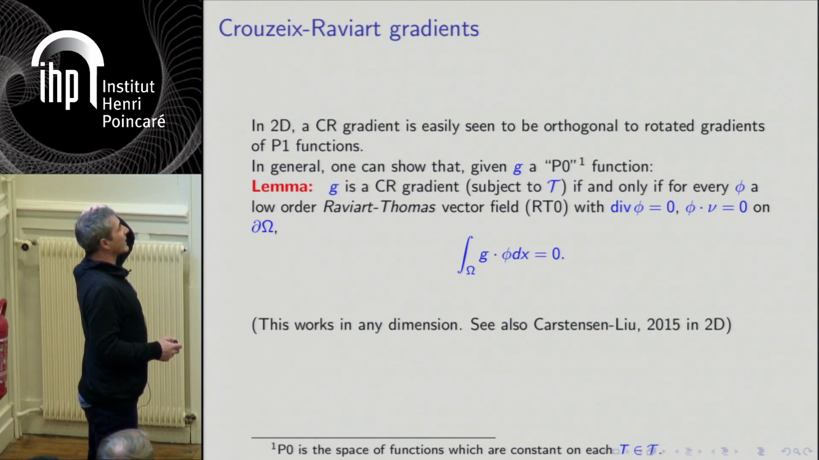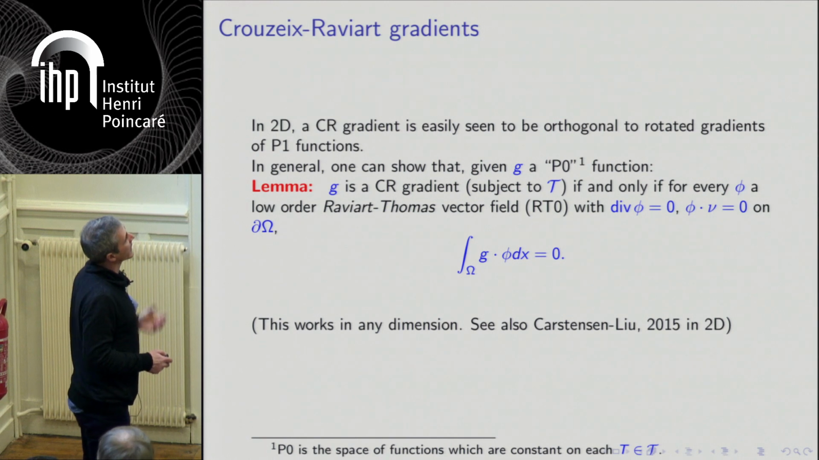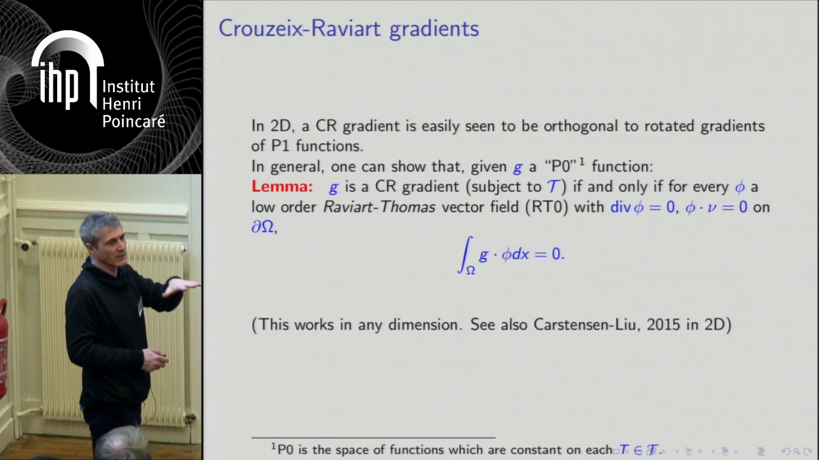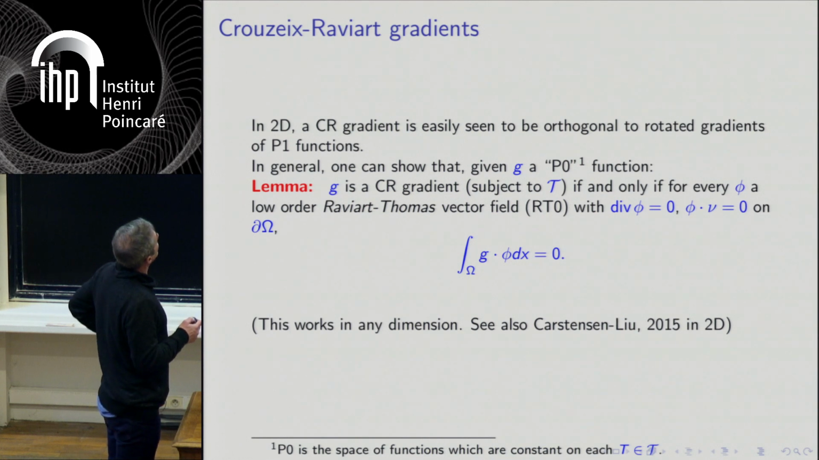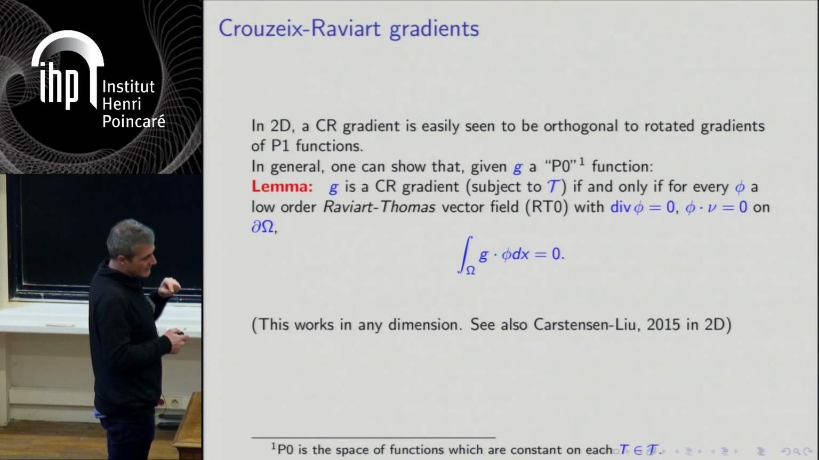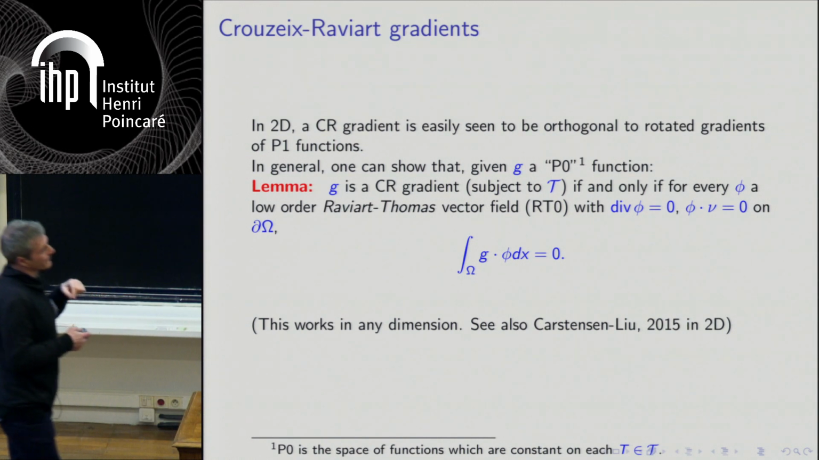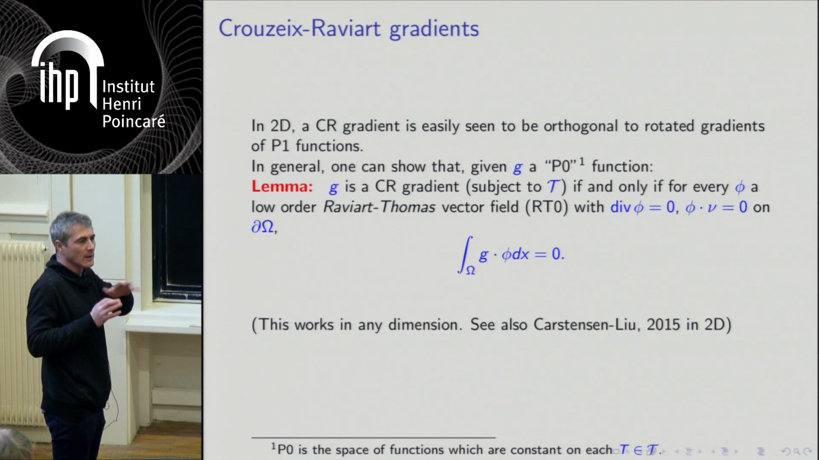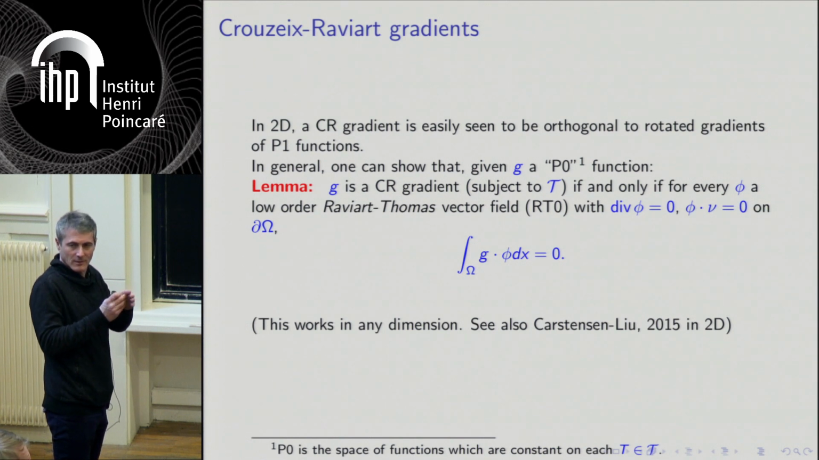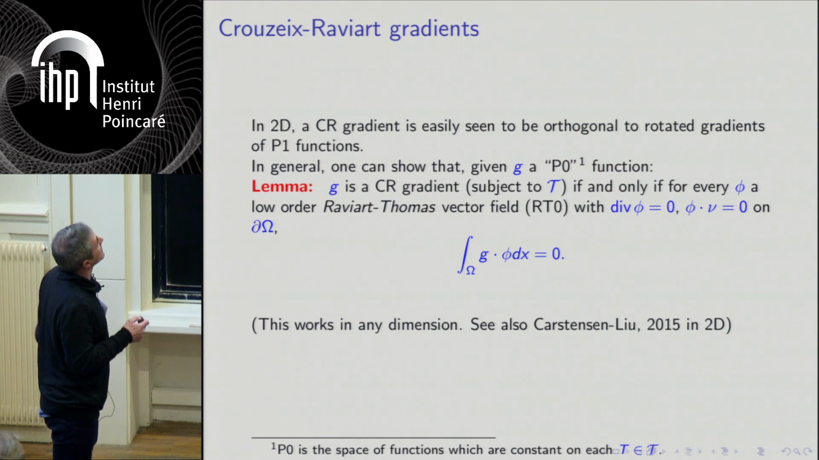How do you characterize this gradient? It's interesting to be able to characterize it. Imagine you have a piecewise constant vector field, which is constant on each triangle or simplex. How can you say that this is a gradient? A first thing is that in 2D, it's very easy to show that when you take the average of gradients, you stay orthogonal to rotated P1 gradients, so gradients of rotated piecewise affine functions, which are continuous. This is a simple calculation. In fact, it's a bit how we came upon that.